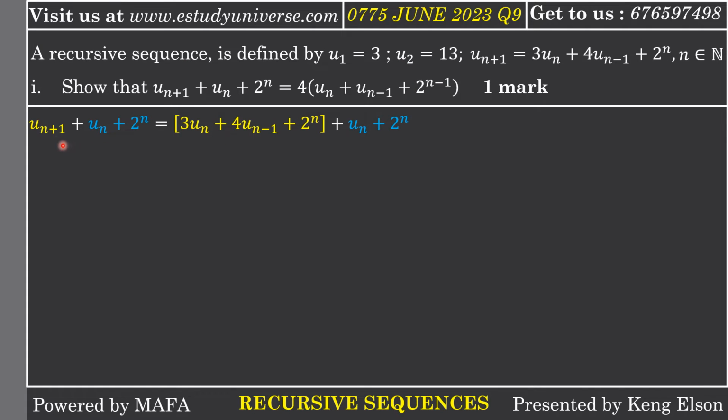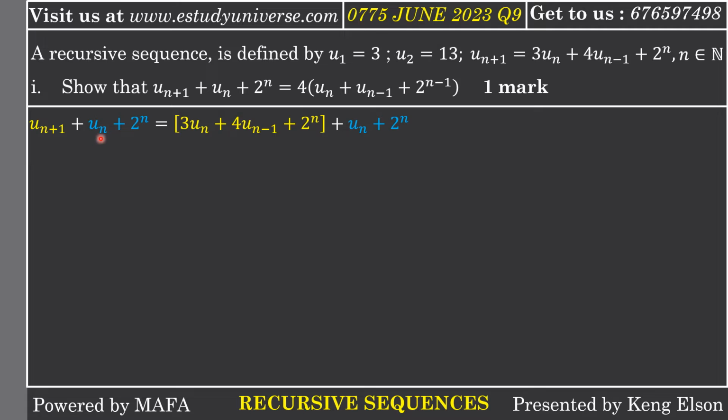My left-hand side, u(n+1) + u(n) + 2^n, will be equal to, now I come to my recursive definition and copy out the u(n+1). My proof has a u(n-1), that is why I must use the u(n+1) that was given to me originally, which is 3u(n) + 4u(n-1) + 2^n.